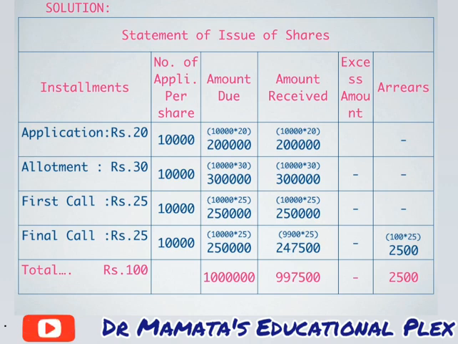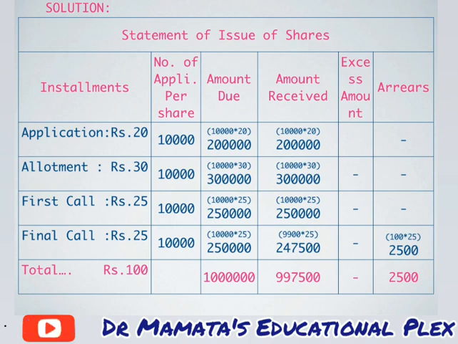This preparation of calculation is very essential while solving issue of shares problems, because with the calculation in this table we will completely finish our calculation part 100%. Now the only part remaining is to put these amounts into our journal entries. So this calculation part is very essential, very important. You must understand each and every calculation properly. So let us proceed with this table.